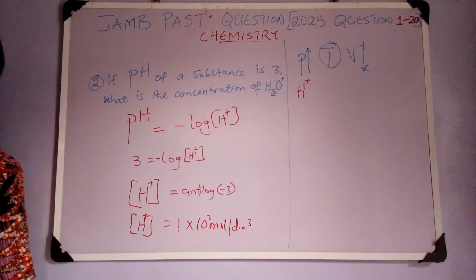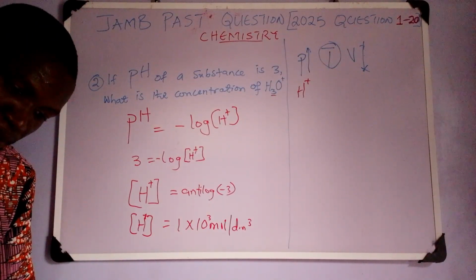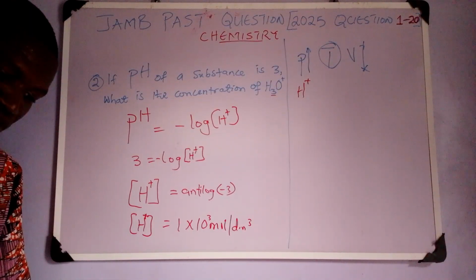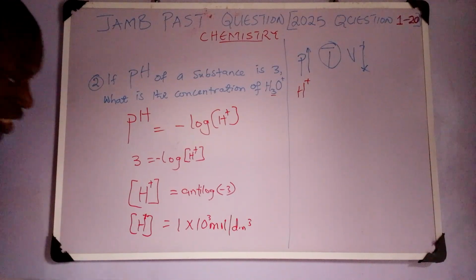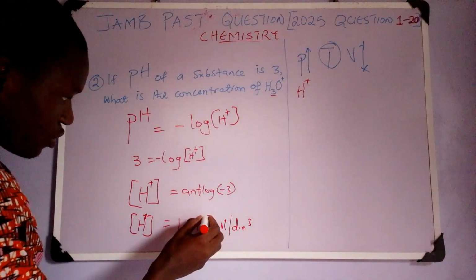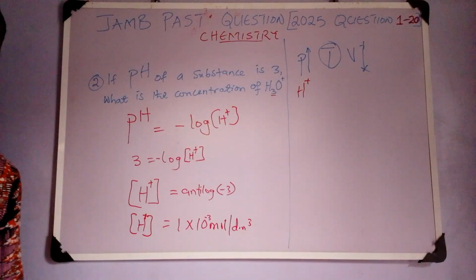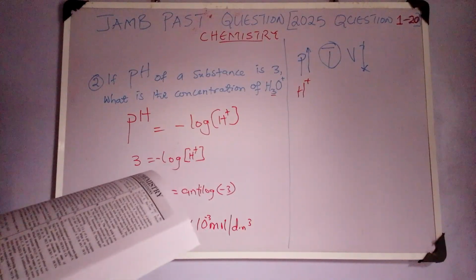So we have several options here. I have 1 times 10 raised to power 3 mole per dm cube. I have 1 times 10 raised to power minus 4. Then I have just positive 3. So this should be minus 3, sorry. Yes. So this is the correct answer. There are other options which are not correct. So this is the end of question 2.